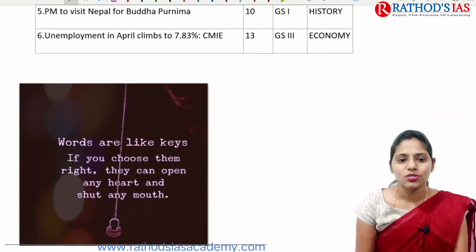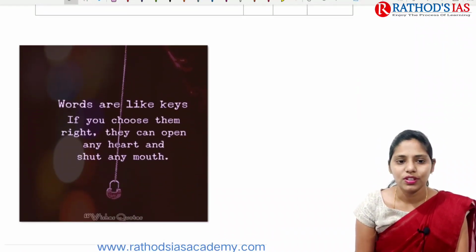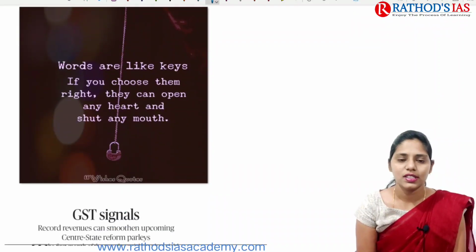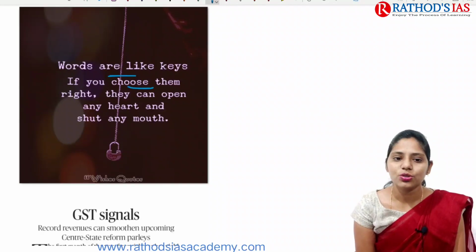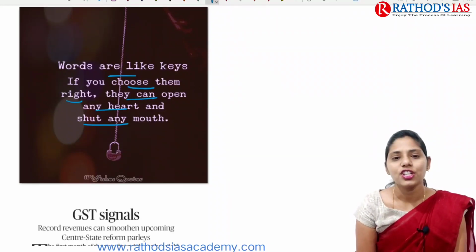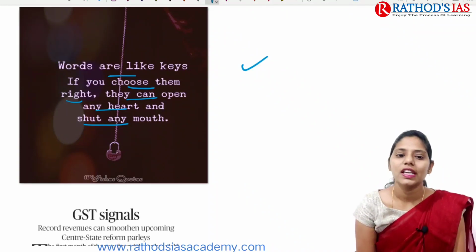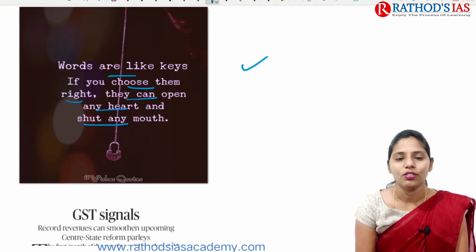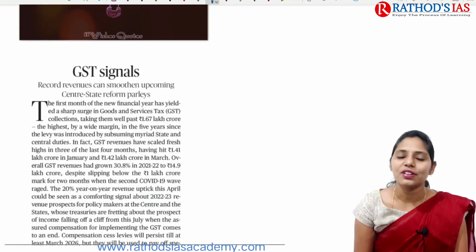Now, let us try to see the quote today. It is a motivational quote. It is saying that words are like keys. If you choose them right, they can open any heart and shut any mouth. So words are like keys and you have to choose them rightly. Whenever you are choosing the right words, they can open the key of any heart, and they can also shut any mouth.